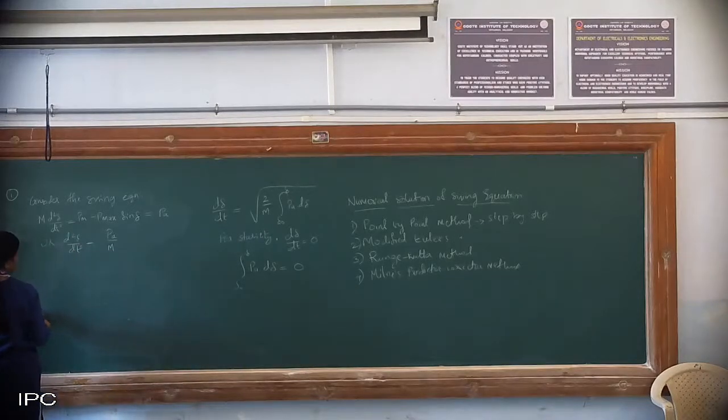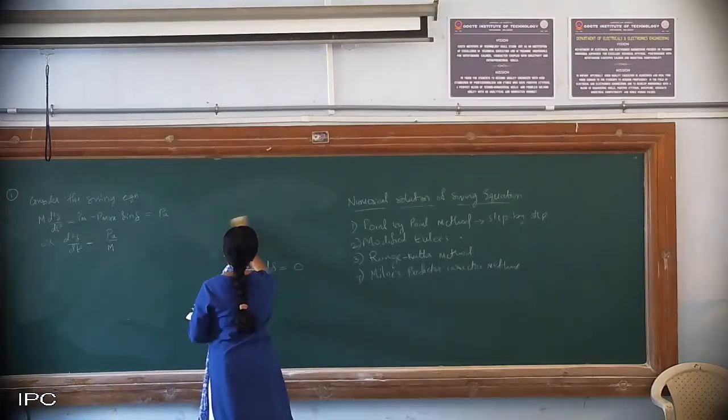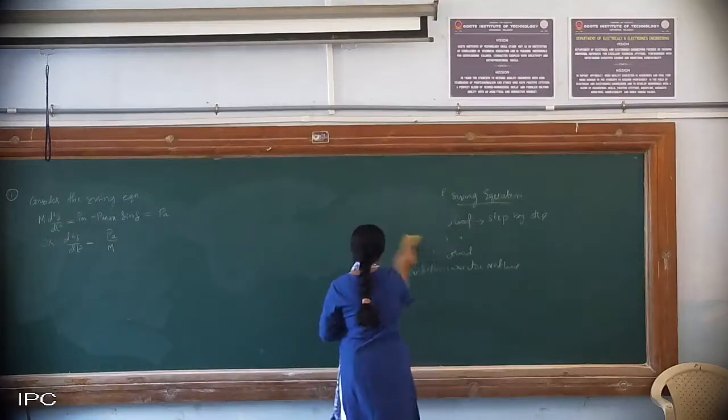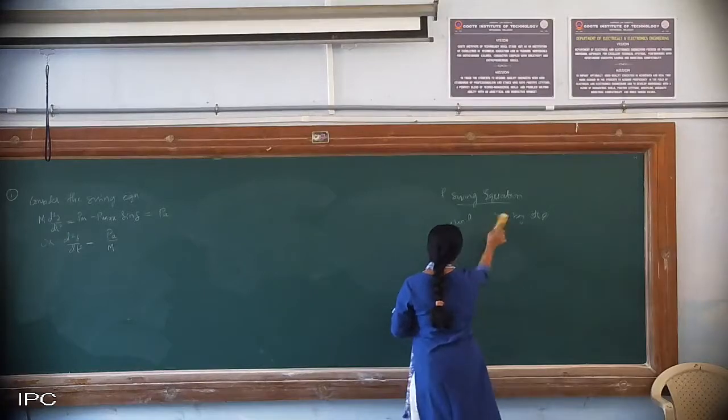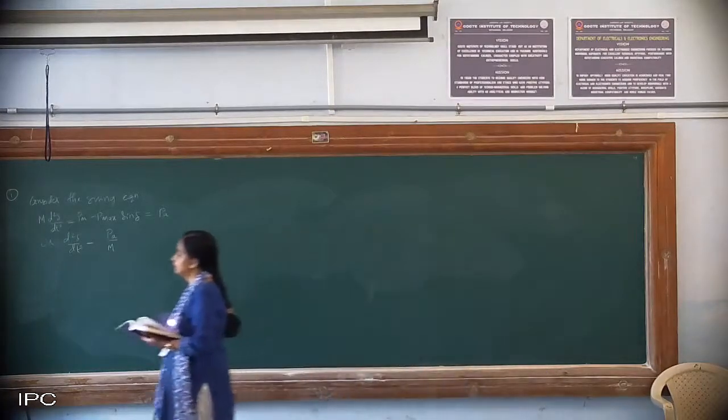Now for this, I will just draw the graph. What we are going to plot is your acceleration versus time, then your power versus time, and finally your angle versus time.